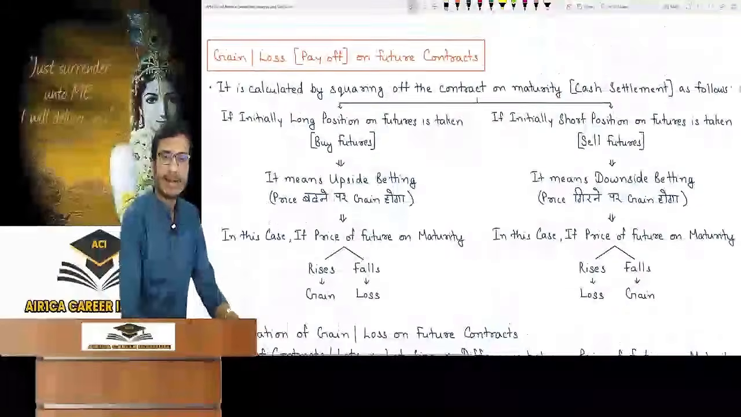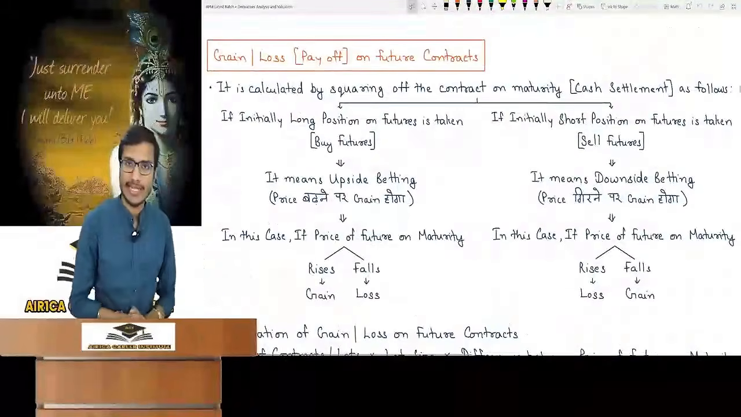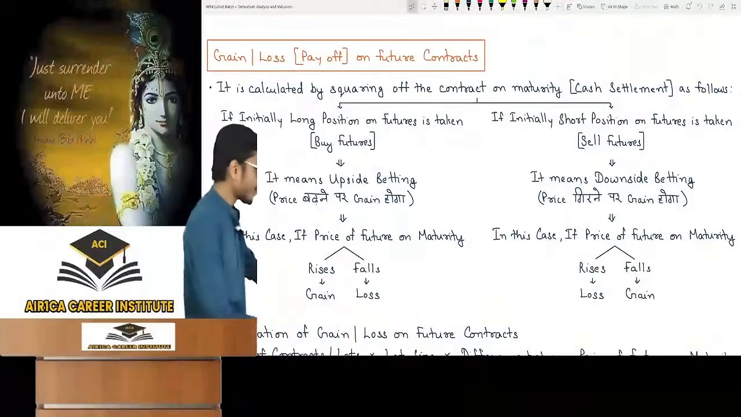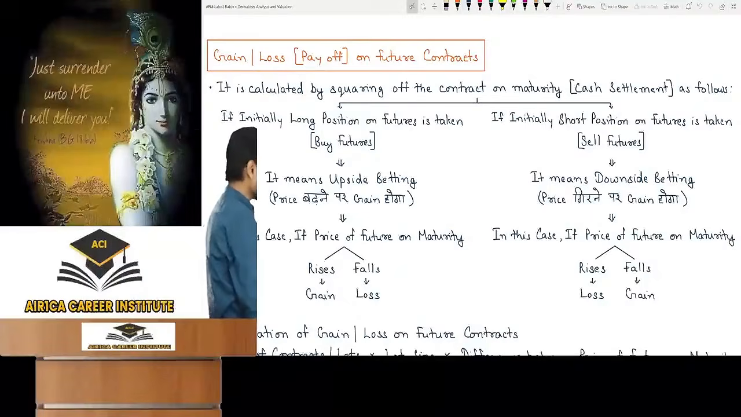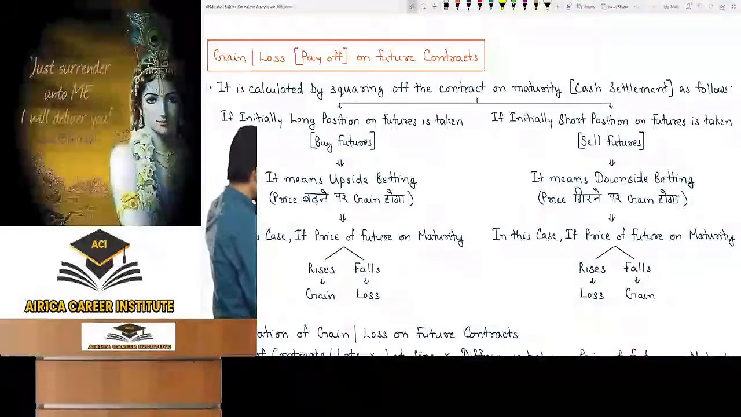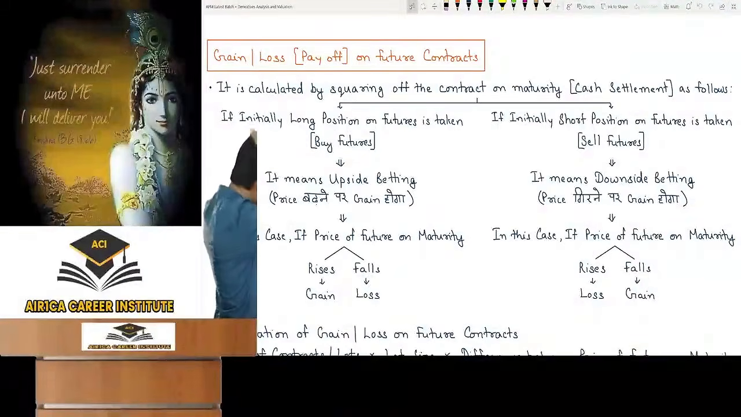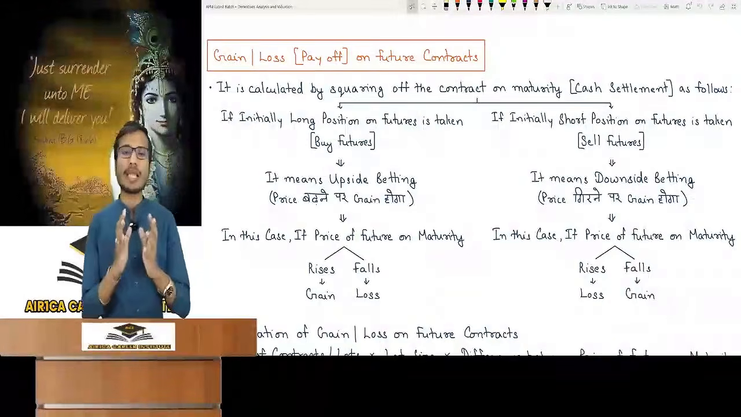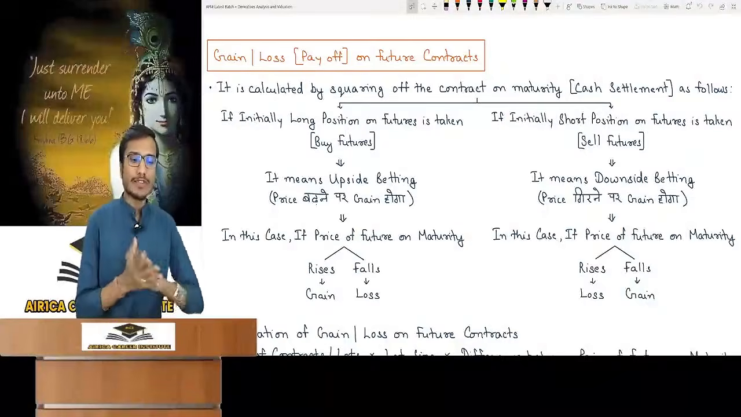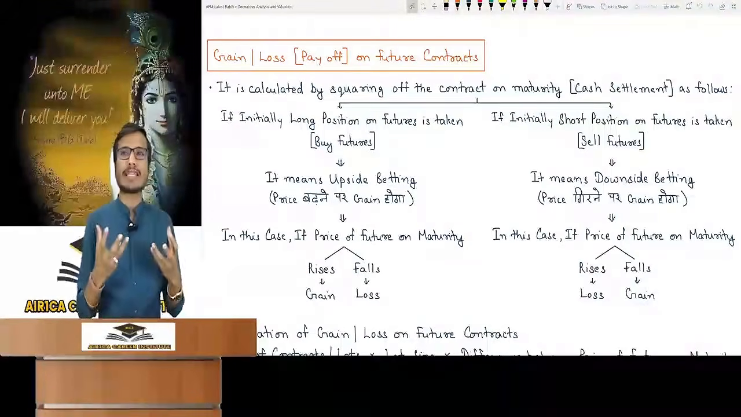Now the next topic is here. We can have a look at this. You will not face any difficulties. Now you all see this? Gain, loss or payoff on future contracts. How to calculate gain, loss or payoffs on future contracts?